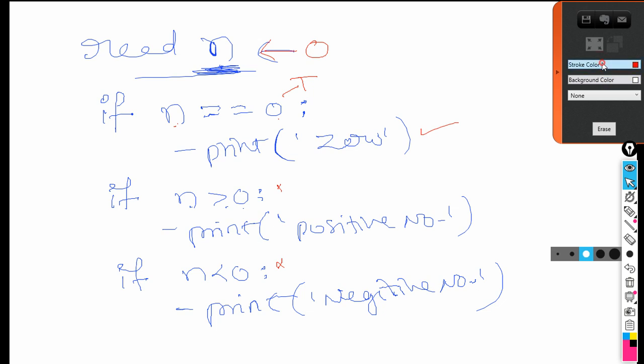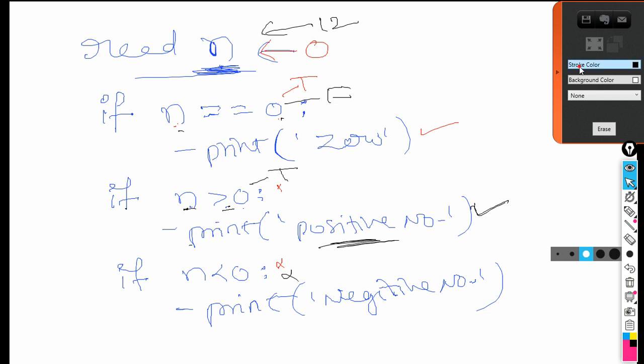Similarly, now I will take another one. Let us assume that n is equal to 12. Now 12 is equal to 0? No, this is false. Therefore, if n is 12, 12 is greater than 0. Yes, true. Therefore, the statement below this if will be executed and it will print a message: positive number. And this condition becomes false.